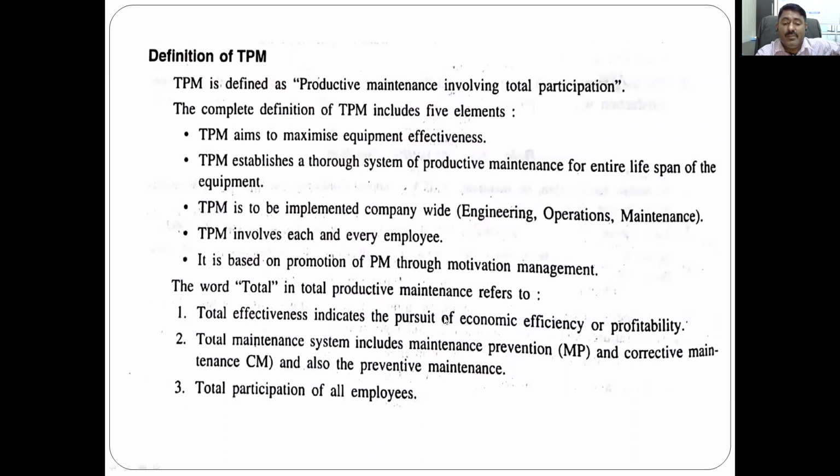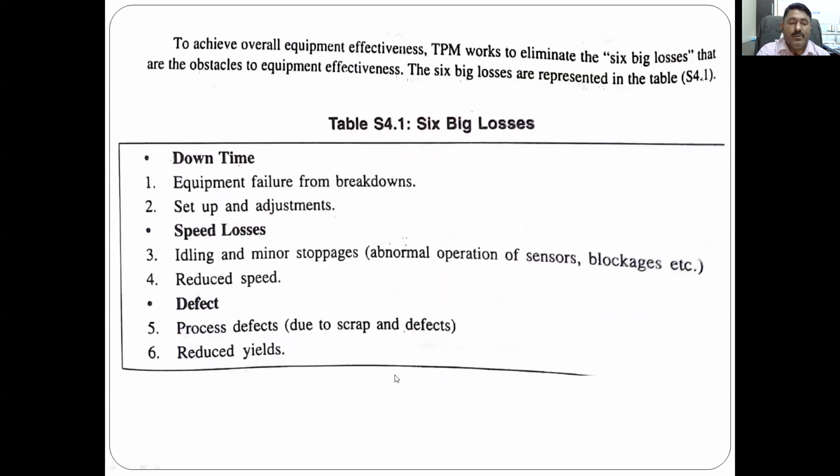The effectiveness should be in such a way that, in pursuit of economic efficiency or profitability, profitability should be higher. Then the total maintenance system includes maintenance prevention, corrective maintenance and also preventive maintenance. Very little maintenance should be there after breakdown. And it ensures the total participation of all the employees. This is very important: total participation of all the employees.